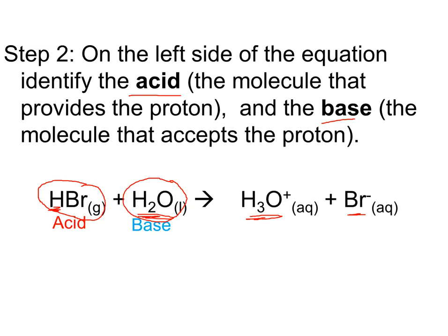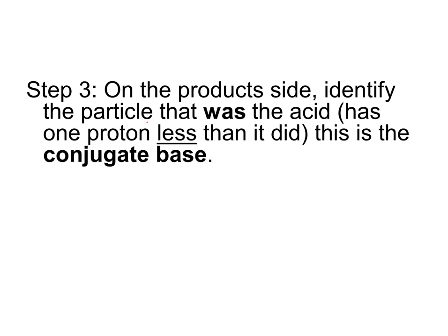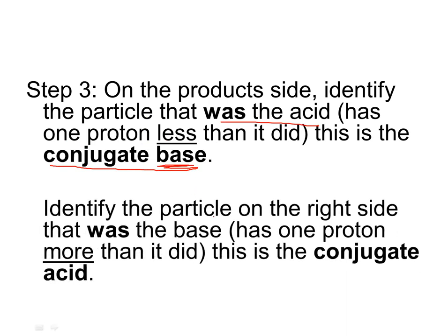And we see what they become at the other side of the reaction. That's where other labels come in. So on the product side, we identify the particle that was the acid, and it now doesn't have that proton, it's donated it. That is the conjugate base. The particle that was the base and now has accepted a proton is called the conjugate acid.